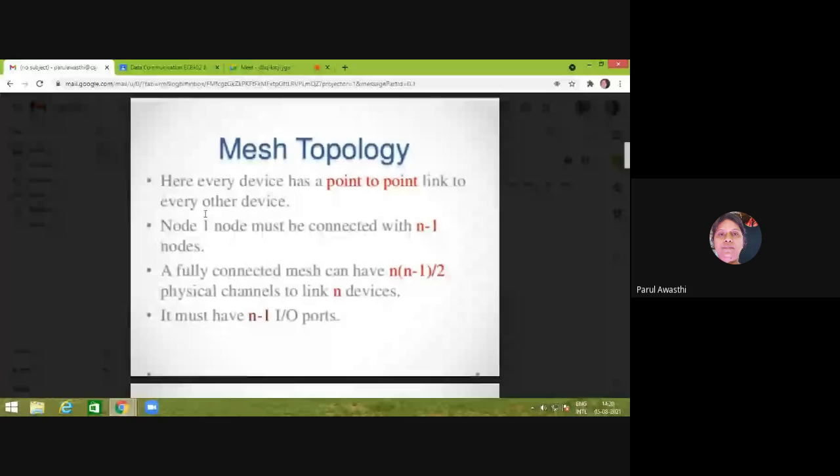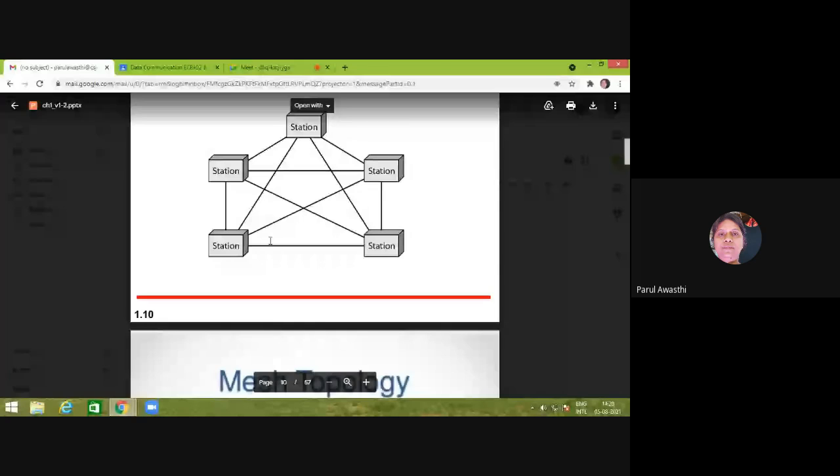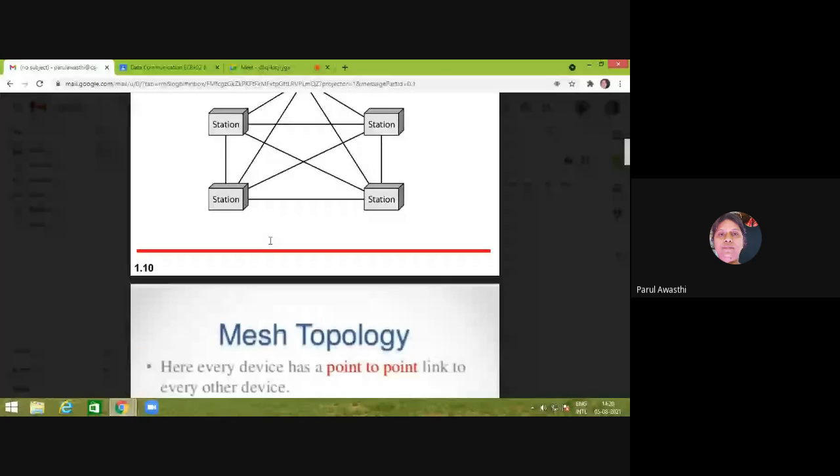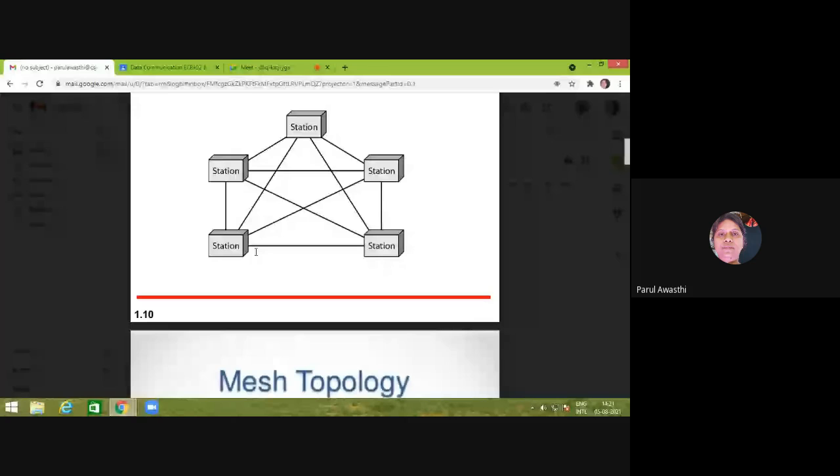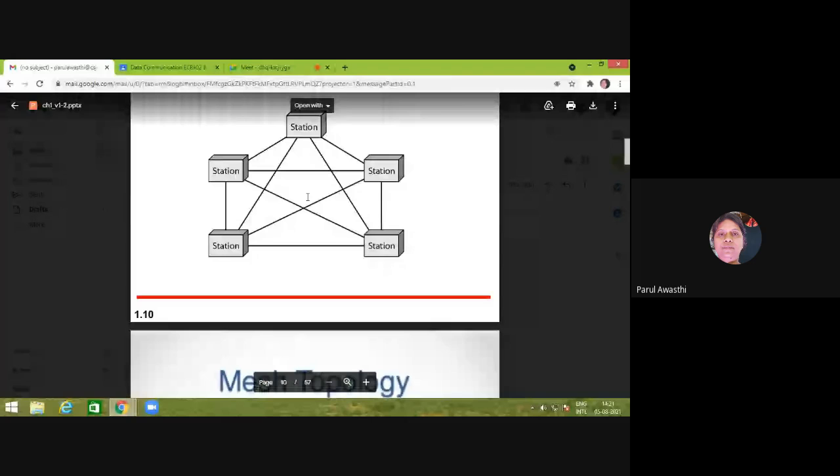What is mesh topology? Is it clear? Here every device has a point-to-point link to every other device, n into n minus 1 by 2 links are required, and every node is connected to n minus 1 nodes. As we can see, this is my station, so there are 1, 2, 3, 4 IO ports required so that 4 stations can be connected. If our network gradually increases, then the requirement of IO ports will also gradually increase, right? So this is our mesh topology.